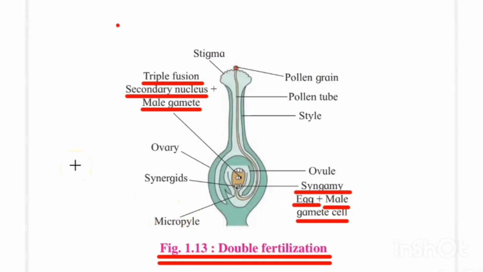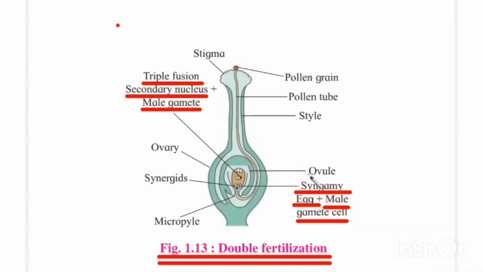Regarding the significance of double fertilization, it is a significant process where both male gametes are utilized. During the development of the male gametophyte, two male gametes are produced and both are utilized in the process of double fertilization. The second significance is that the product of the first fertilization, which occurs between the male gamete and the female gamete, is the diploid zygote.